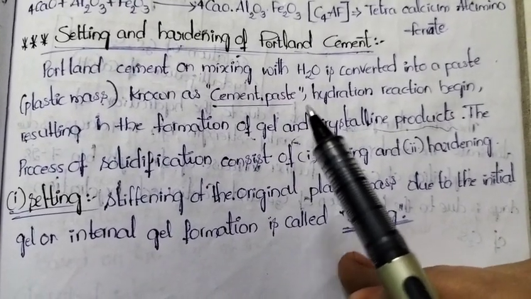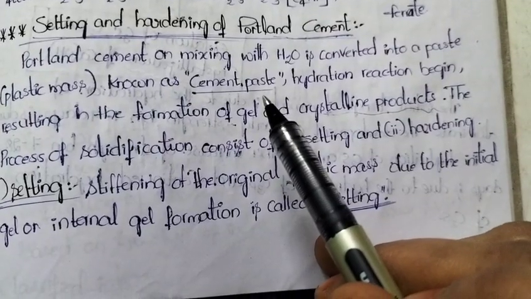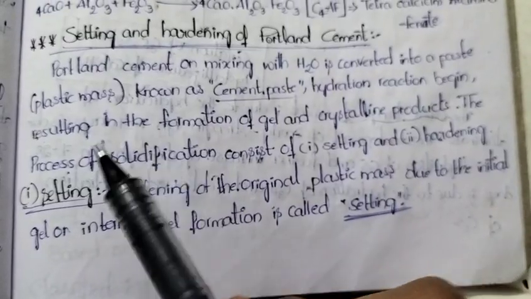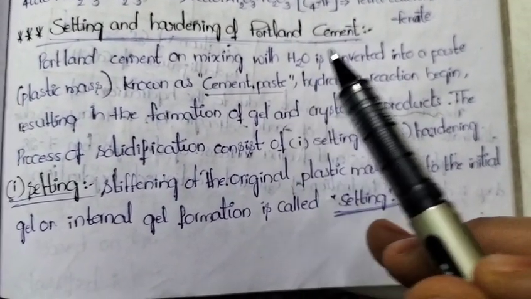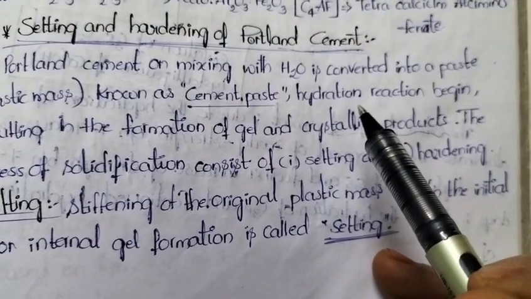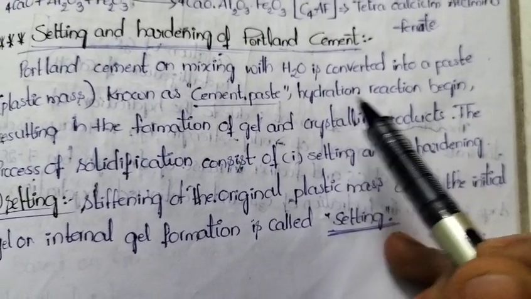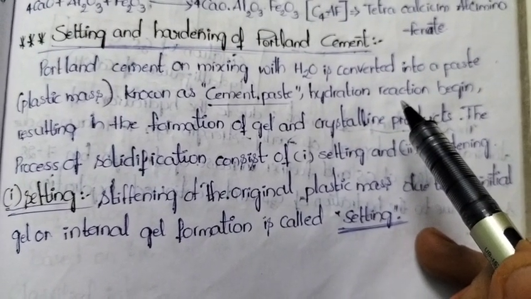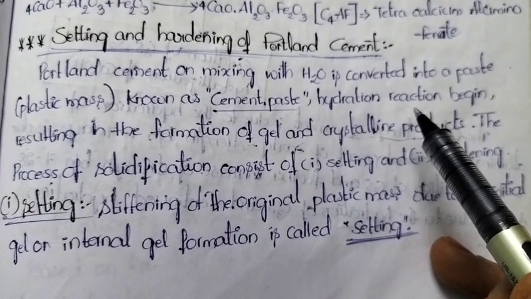Whenever we add water to cement, it can form cement paste. This cement paste, that means which is in the form of plastic mass, at that time, that cement undergoes two types of reactions. One is hydration, another one is hydrolysis. Okay, so first reaction starts whenever we add water to cement. Hydration reaction takes place. Hydration is nothing but absorption of water molecule. Reaction with water molecule is called as hydrolysis.